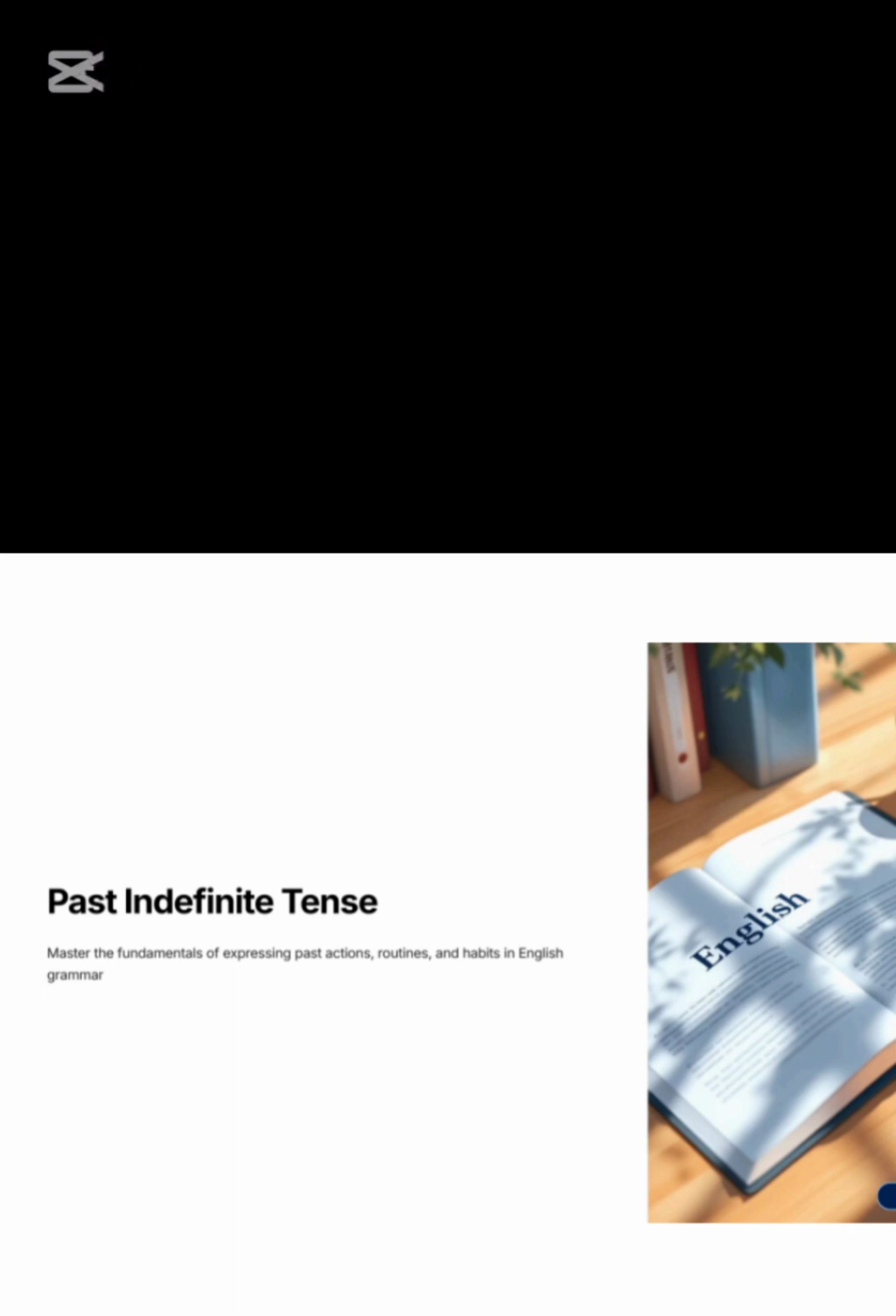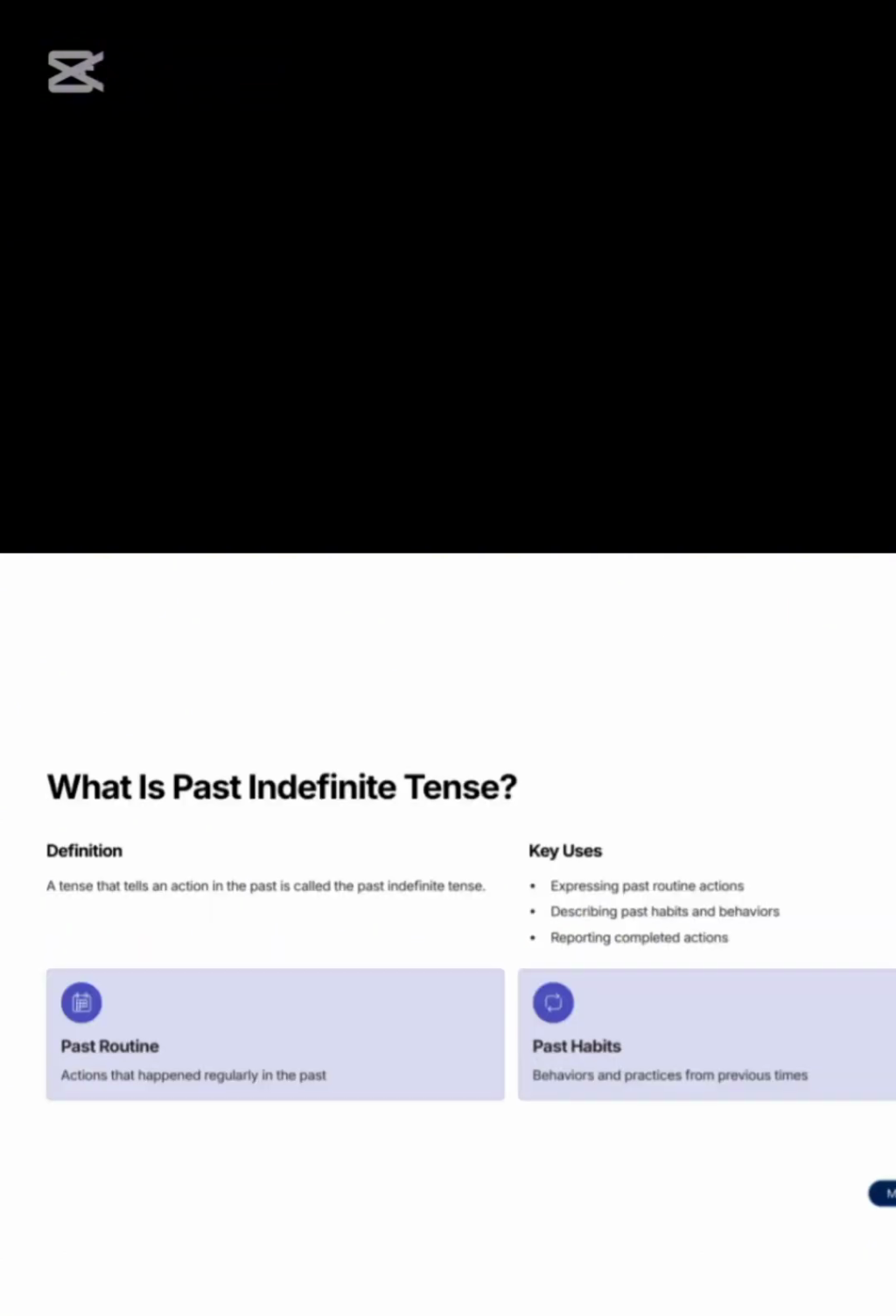Now we will go to the definition of past indefinite tense. A tense that tells an action in the past is called the past indefinite tense. It expresses past routine or past habits. For example, he met me yesterday. We went to the zoo. He gave me a prize. Arif came to my house.